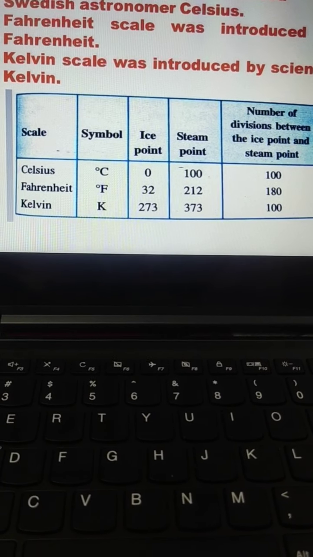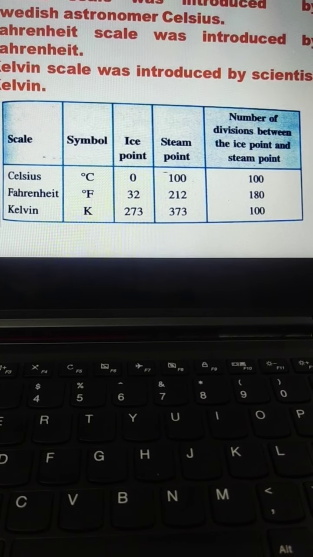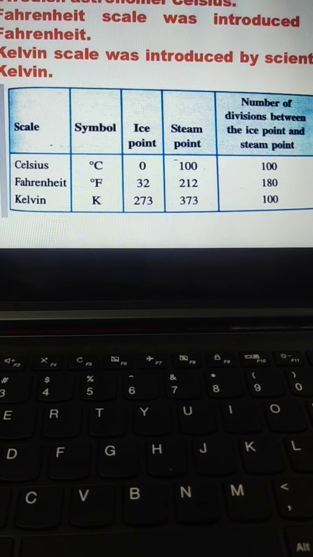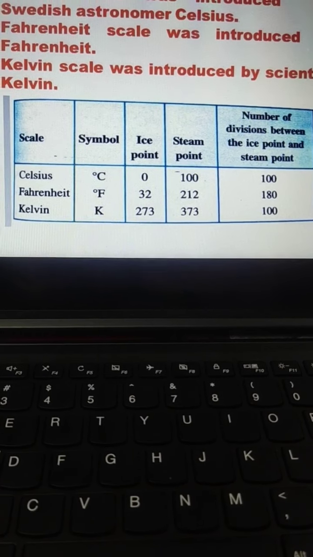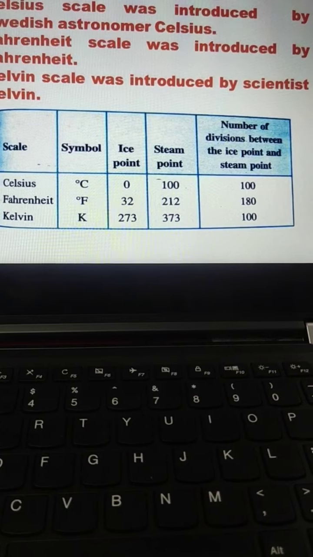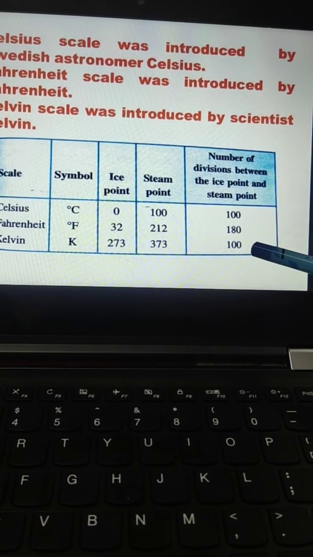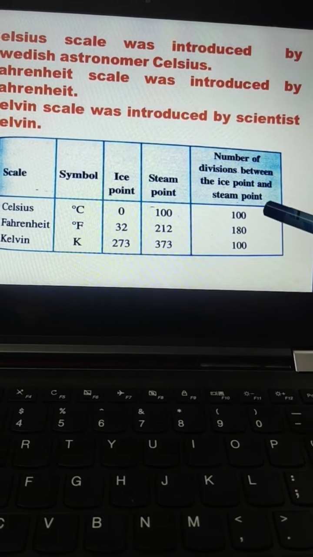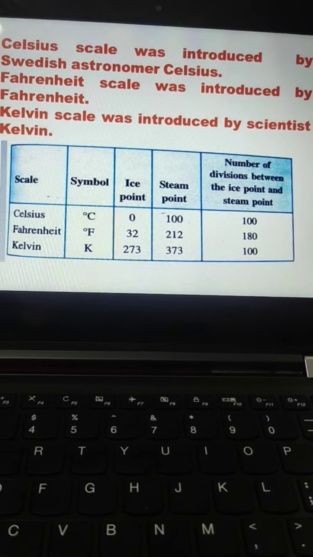Then for the Fahrenheit scale, ice point is 32, steam point is 212 and number of divisions are 180. In Kelvin, the ice point is 273, steam point is 373 and the number of divisions are 100. So from here you can see that the number of division between the Celsius scale and the Kelvin scale, they are same, but it is different from the Fahrenheit scale. Got it beta?